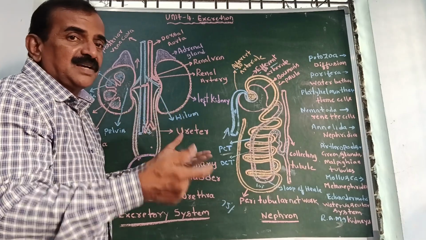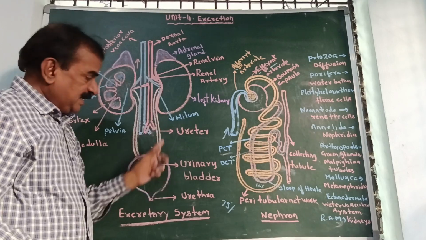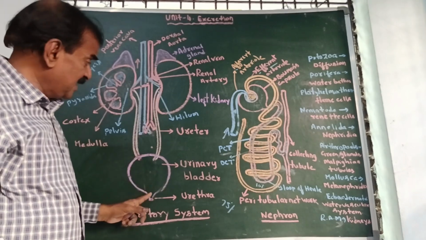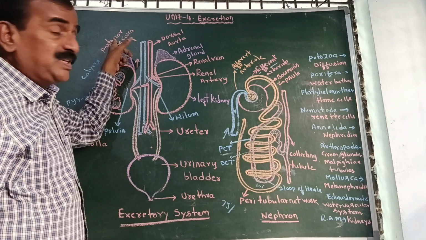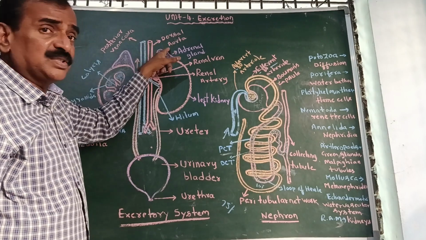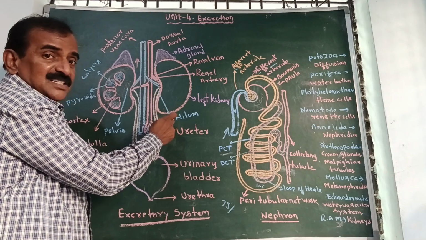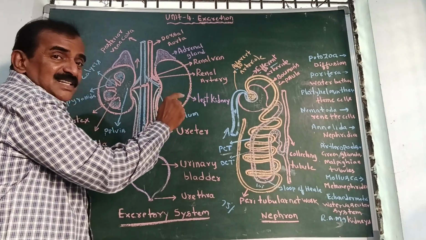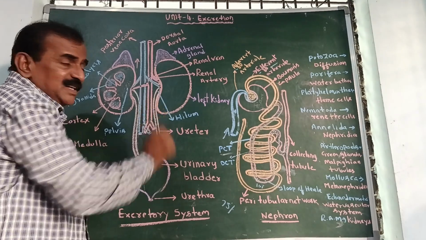The human excretory system consists of a pair of kidneys, a pair of ureters, a urinary bladder and urethra. And this is the posterior vena cava, and this is called the dorsal aorta. The length of the kidney is 10 centimeters, the width of the kidney is 5 to 6 centimeters, and the thickness of the kidney is 4 centimeters.